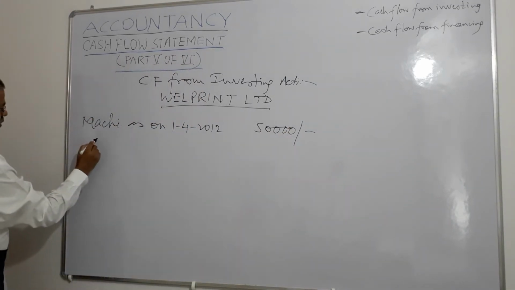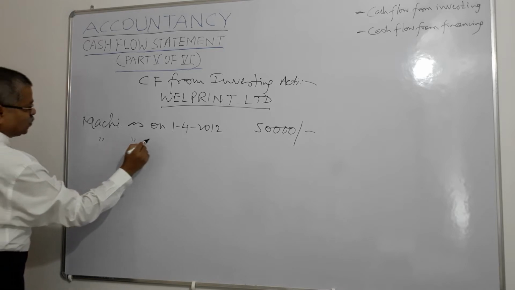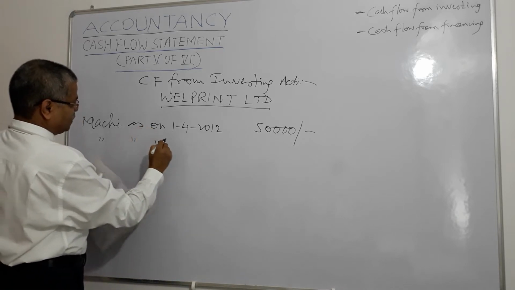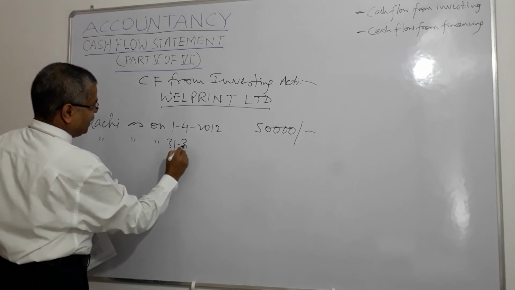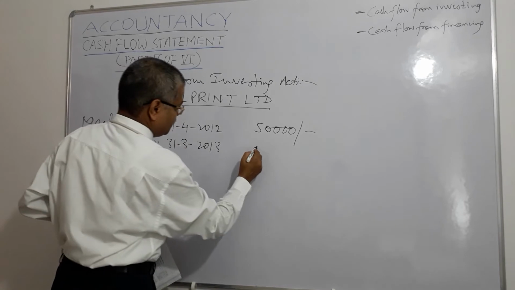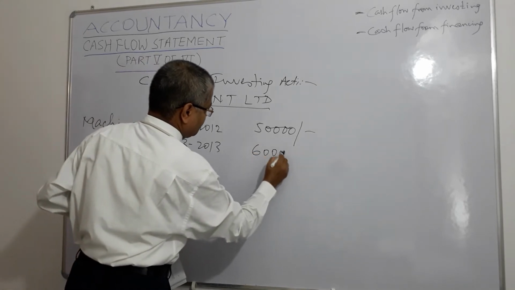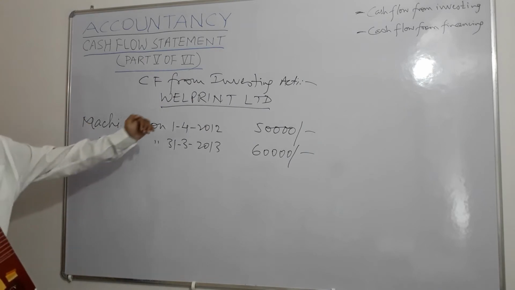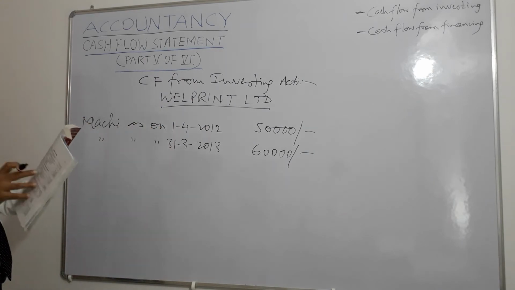And same thing, machinery as at the end of the year, this is the beginning of the year, it is 60,000, right? So machinery balance has gone up from 50,000 to 60,000.